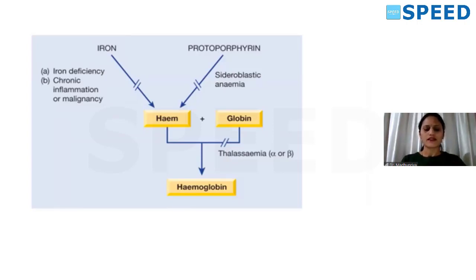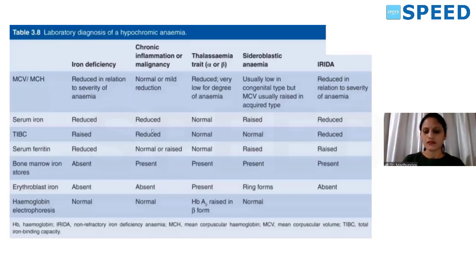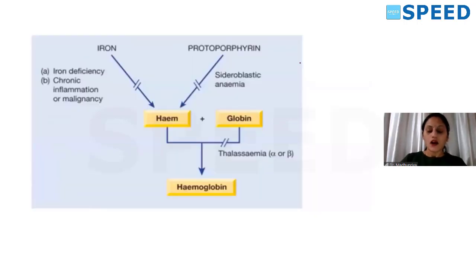Now, in the usual exam, they are asking in and around microcytic hypochromic anemias or just hypochromic anemias. Looking into the DDs of hypochromic anemias, you all know that you will mark out iron deficiency anemia, anemia of chronic inflammation, thalassemia, sideroblastic anemia, and IRIDA. What is this IRIDA? Iron resistant iron deficiency anemia.